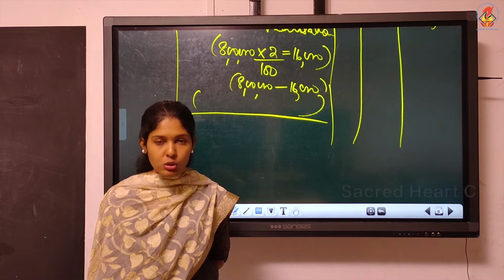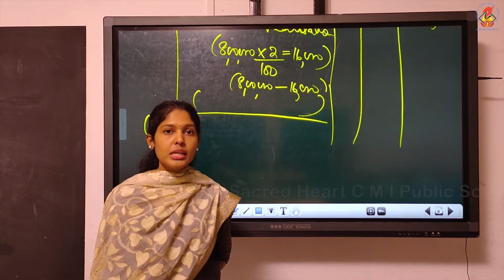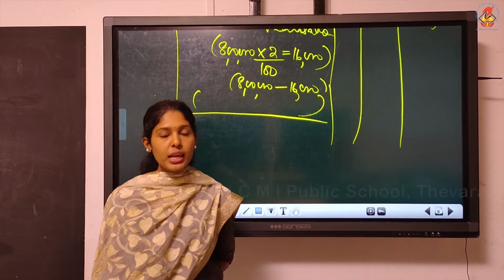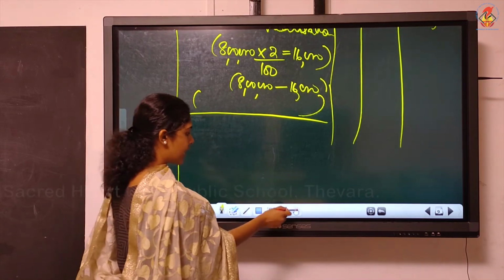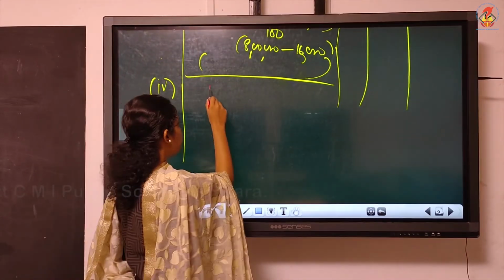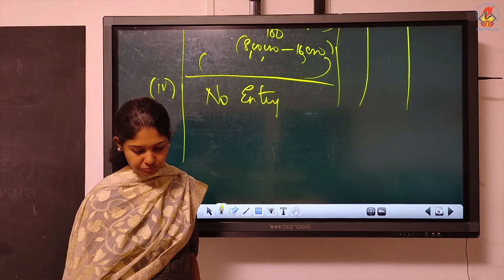Machinery was given to a creditor. Asset given to a creditor means it has no effect, because realization debtor to realization will be the journal entry. What is your answer? Don't leave it blank. The examiner will think that you don't know the answer. You must write no journal entry. That's your answer, because an asset is given to a creditor, no journal entry.